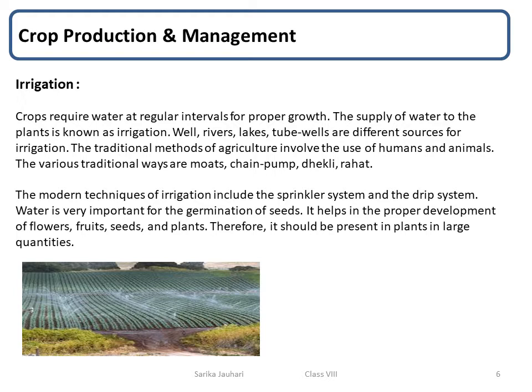Drip irrigation. It is the method that involves the use of pipes or tubes with very small holes to deliver water drop by drop directly at the base of each plant. This method is very useful for areas having a shortage of water.